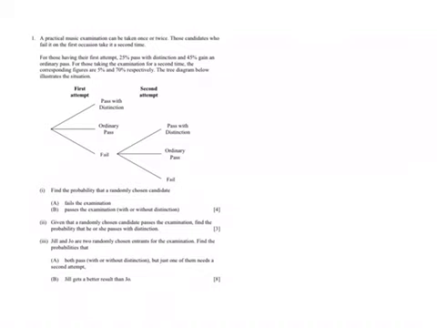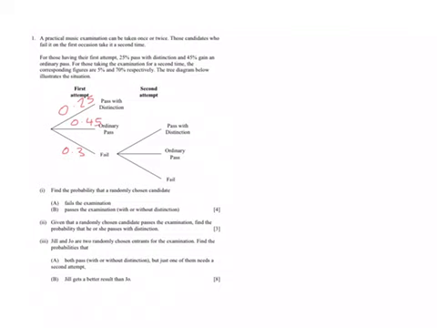So first thing we'll do is we'll fill in the probability trees. So we're told that 25% pass with distinction. So then this is in their first attempt. So 0.25 here. We're told 0.45 then gain an ordinary pass, which means the rest fail. So we can say that 0.3 is the probability that they fail.